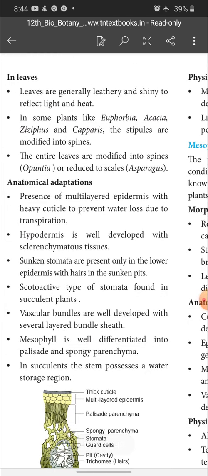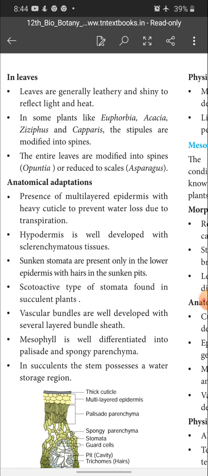Leaves of xerophytes are generally leathery and shiny to reflect light and heat. In some plants like Euphorbia, Acacia, Ziziphus and Capparis, the stipules are modified into spines. In Opuntia the entire leaves are modified into spines, and leaves are reduced to scales as in asparagus.